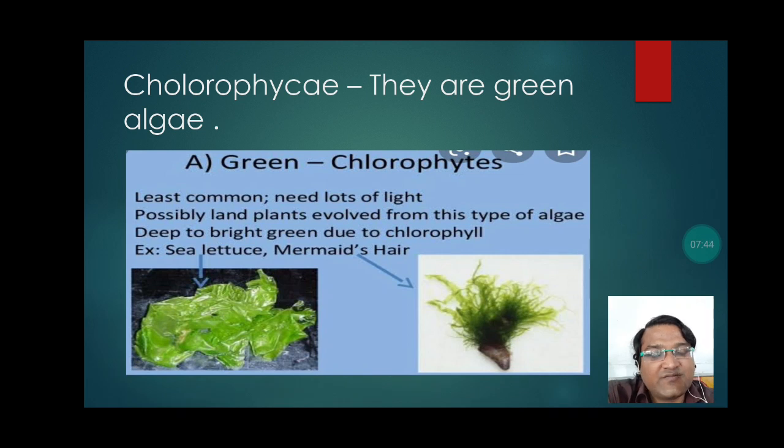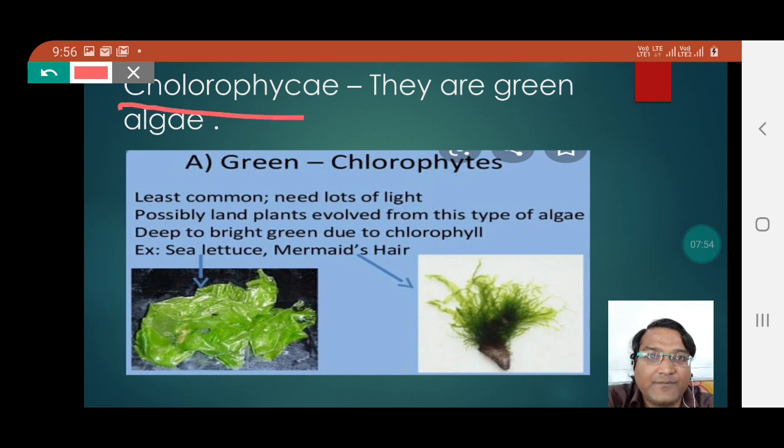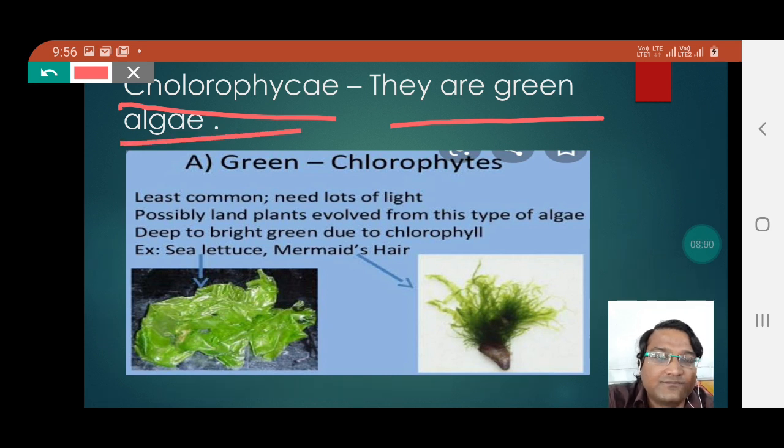Now students, we have to know how many different types of algae are present. The first among these is Chlorophyceae. Since they are generally green in color, we call them green algae. This picture will help you understand that this algae appears green.